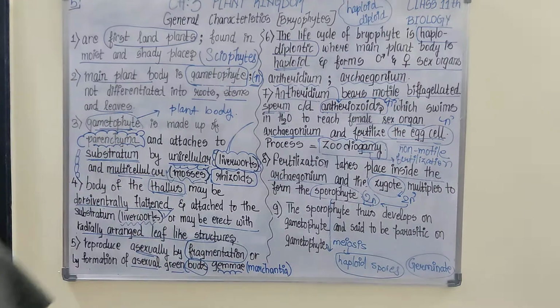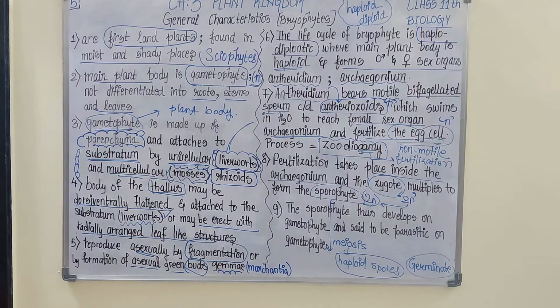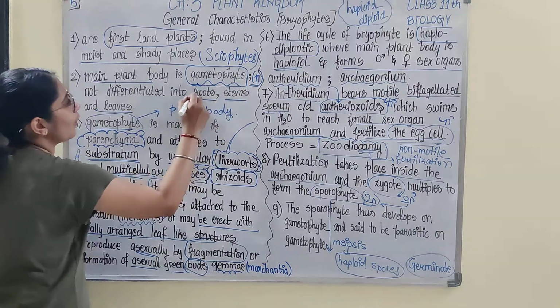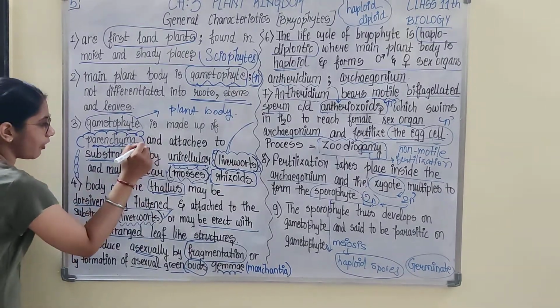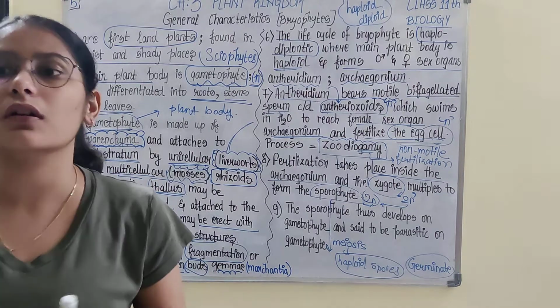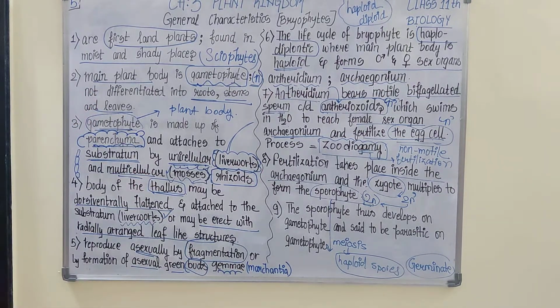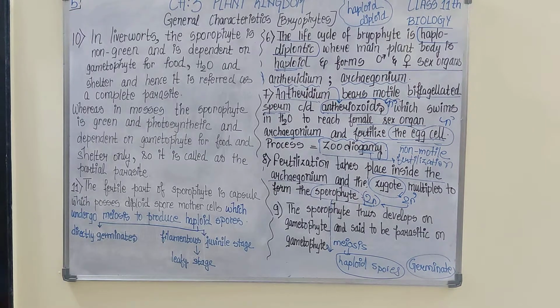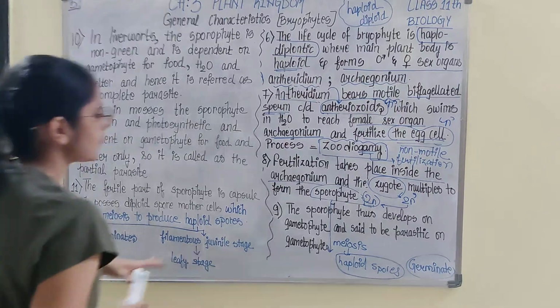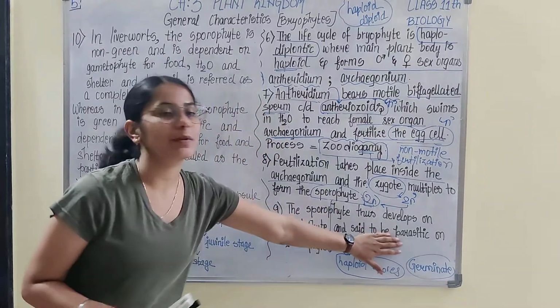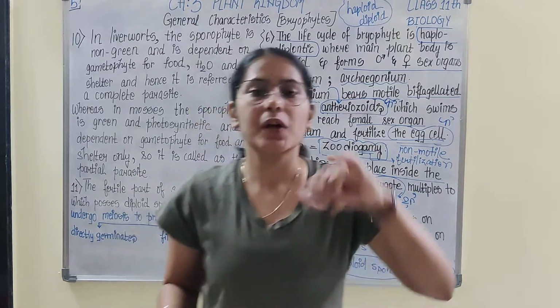Okay, so now it's time, we understood about sporophyte. Till now we took a look into the gametophyte, how it looks like, from what it is made up of, and how it is involved in the reproduction of bryophytes. Now we would be talking about sporophyte. So here you look into the sporophyte. Sporophyte is said to be parasitic on gametophyte. Why? What is the reason?